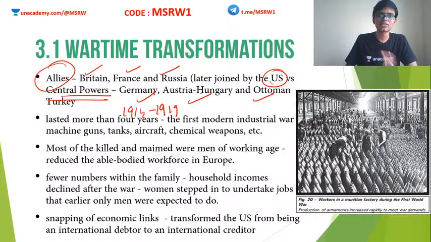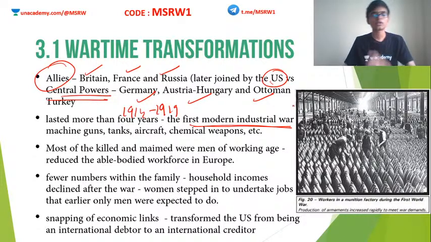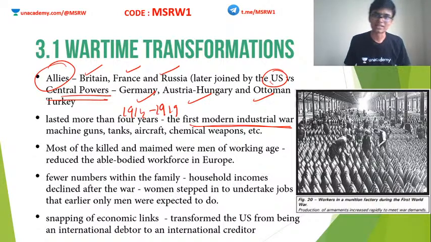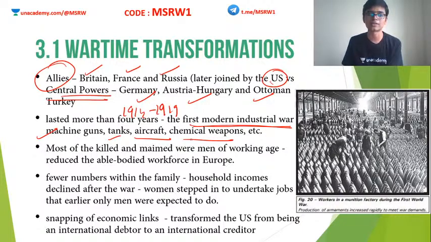Clear? So this war is also known as the first modern industrial war. Why? Because this is the first war of that scale that is happening after industrialization of Europe. Okay, as a part of this industrialization, new machineries and new advancements have been made in the weapon technology also. So people began to develop machine guns, tanks, aircraft, chemical weapons, etc. I mean, during the First World War, Germany actually used chemical weapons against France, Britain, etc.